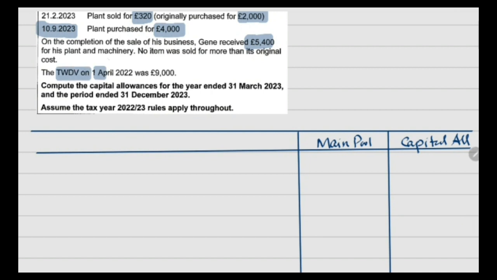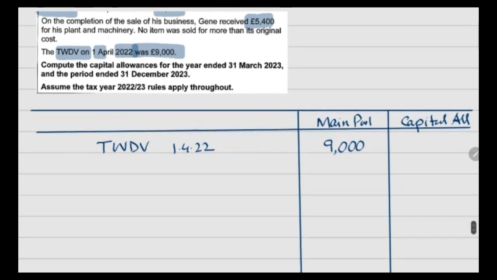The total written down value on 1st April 2022 was 9,000. So first we have to record the total written down value on 1st April 2022, and that is 9,000, right? And after that what we have to do?